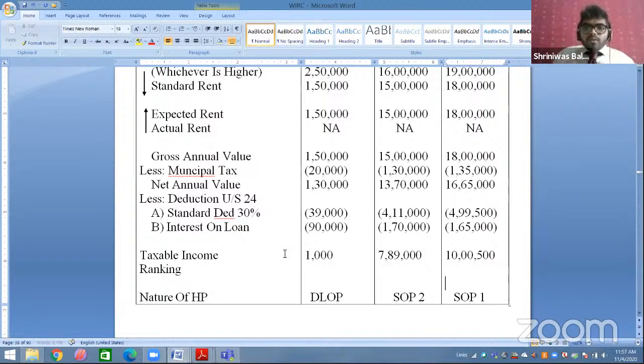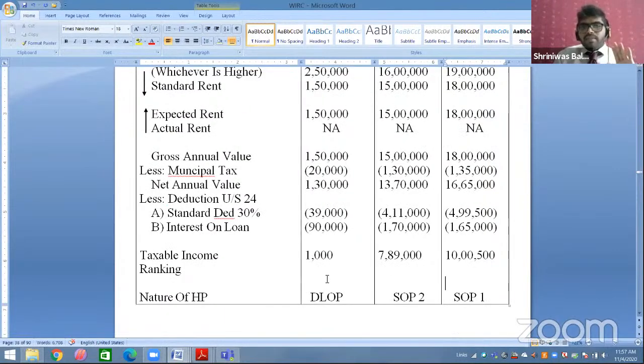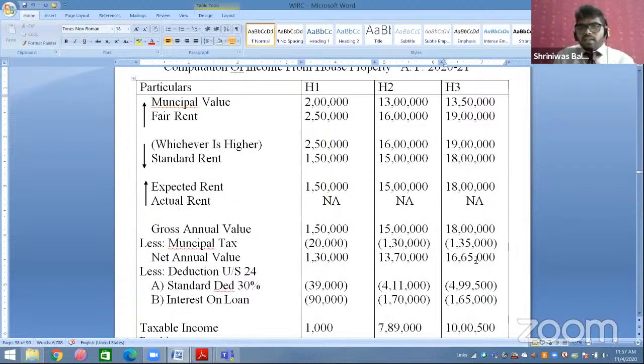Okay. So what we will do? We will calculate the normal way income of the house property. Normal way of taxable income. After calculation, जैसे कि मैंने ये first calculate किया, second calculate किया, third calculate किया.